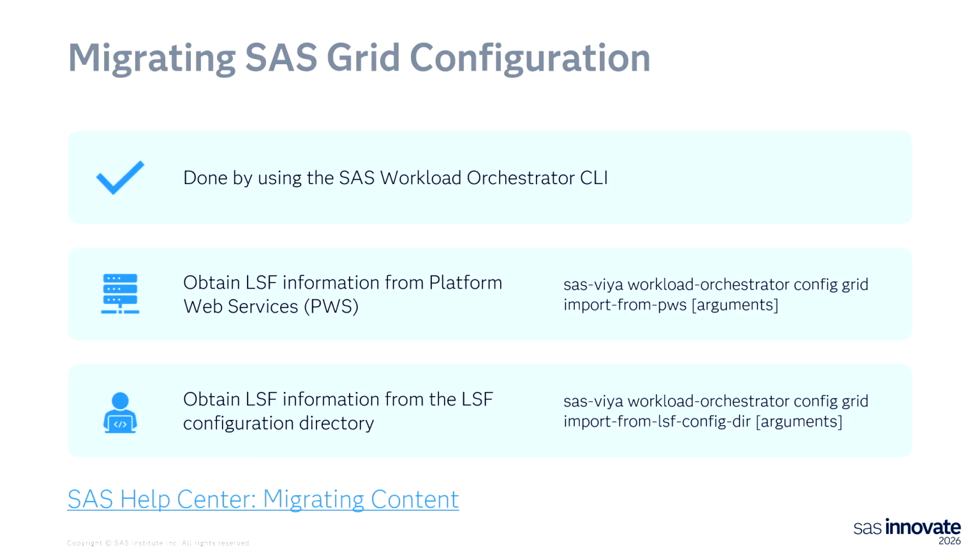by saying config grid import from PWS, or you can point to the LSF configuration directory, and if your VIA deployment does not have access to it, you can just copy this over someplace where VIA does have access to it. They're just files on the file system. And then we would change the grid config to import from LSF configdir. And it will parse those files and go through the steps that we just covered in the previous slide and create the configuration on the SWO side.